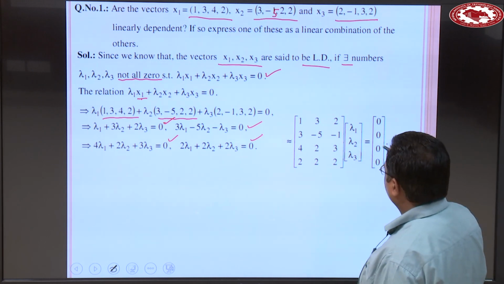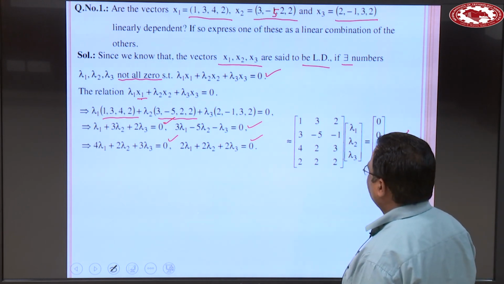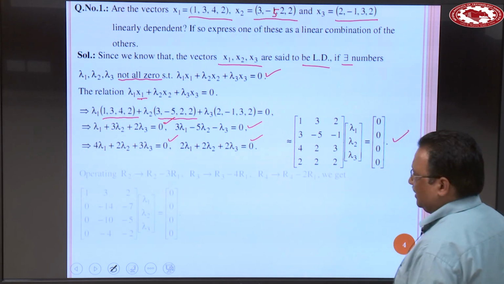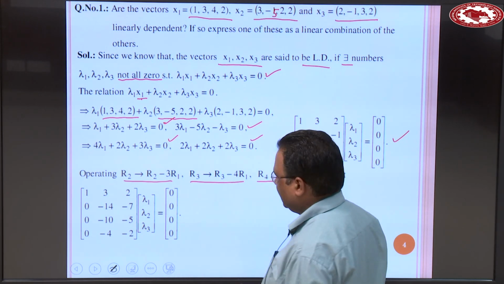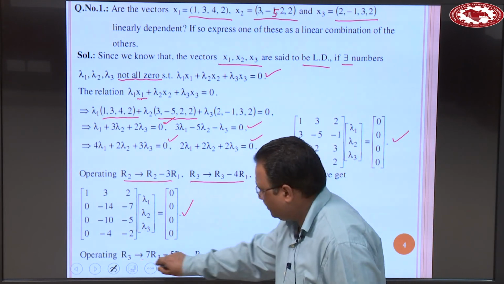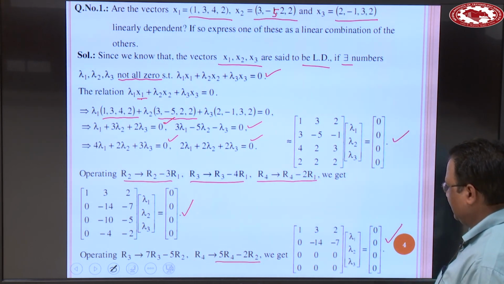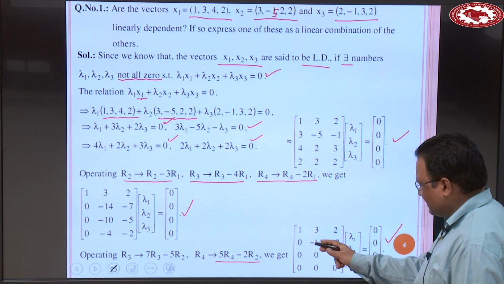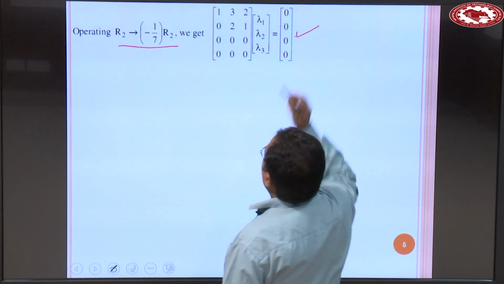Okay. So, when you solve this, write it down in matrix form, okay: rows (1, 3, 2), (3, -5, -1), (4, 2, 3), (2, 2, 2), times lambda 1, lambda 2, lambda 3, equal to 0, 0, 0, 0. Now, operating this operation, we obtain this result, and then operating this operation, we obtain this type of matrix. And again you can simplify by taking minus 7 common, so minus 1 over 7 common. So, we obtain this type of matrix.